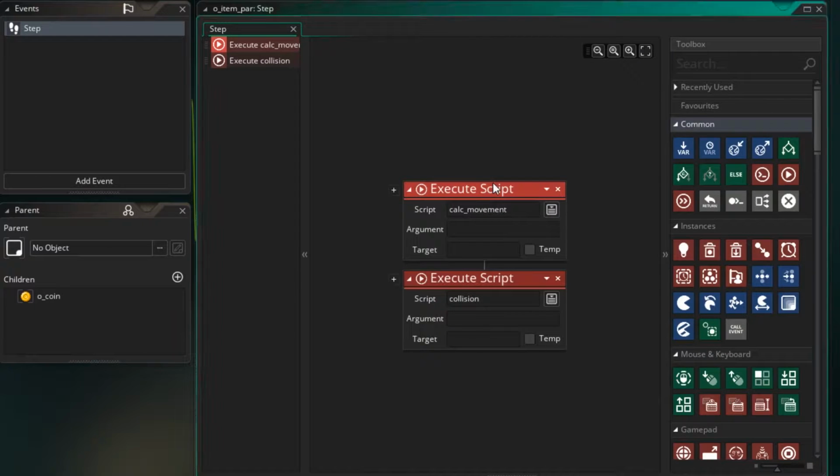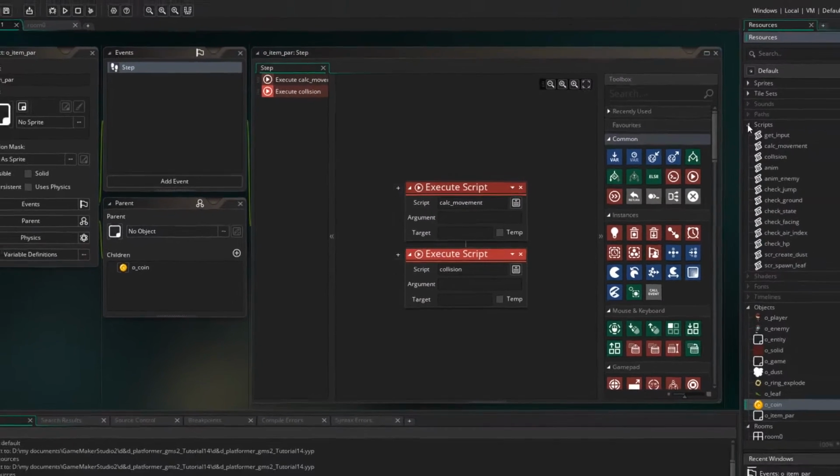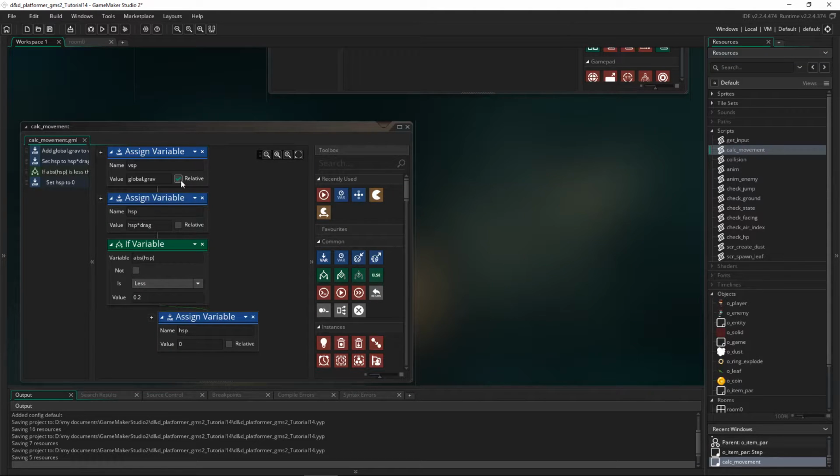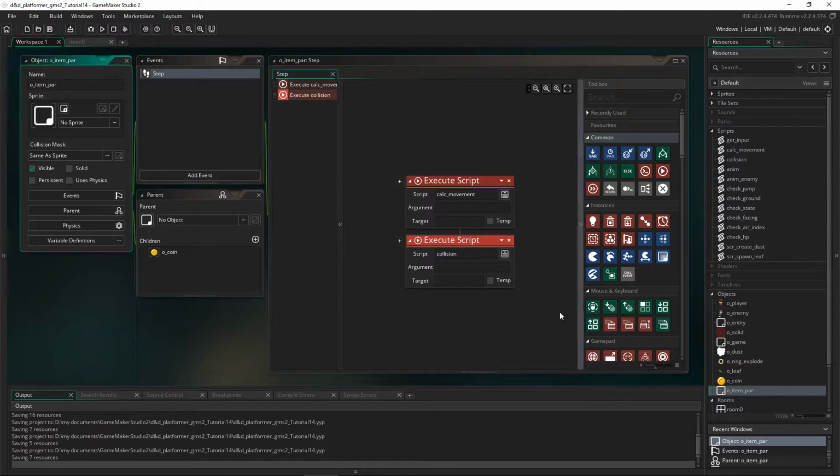So we've got our calc movement, which is working out our gravity and also applying some drag to the coin. And then we've got our collision, which will enable it to interact with the ground. Now, in order to use both of these, if I go into them, we have a calc movement. We're using things like VSP and HSP in here. So if we don't have those variables in the object, then we're going to get an error. So at the moment, this object doesn't know about VSP or HSP. We need to give those variables to this object as well.